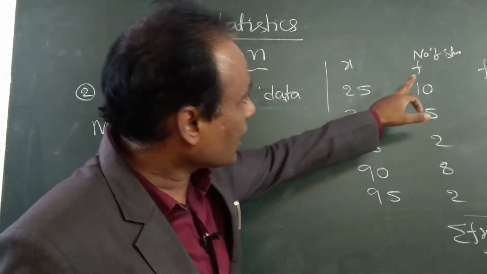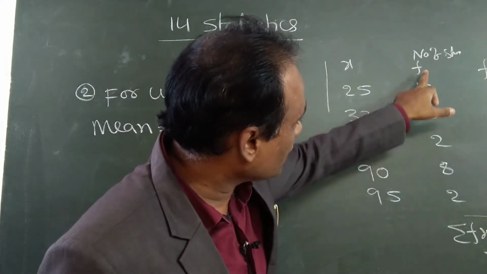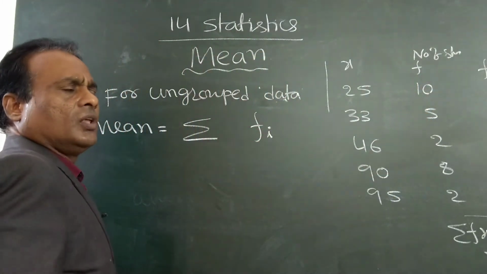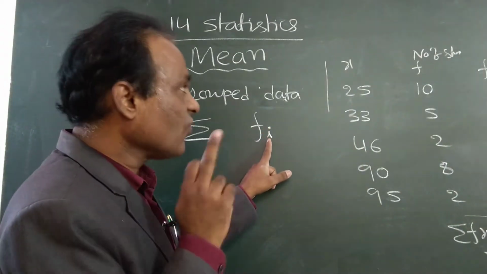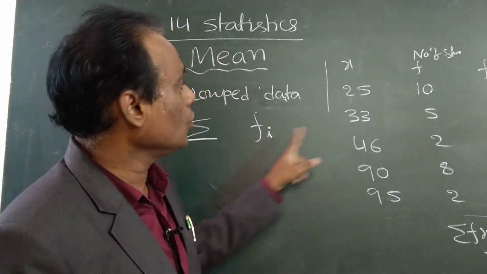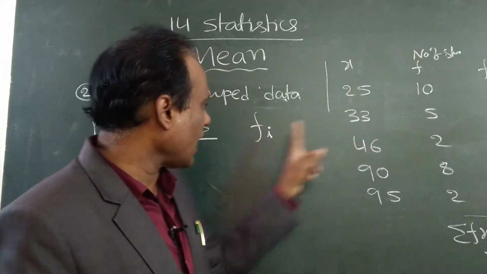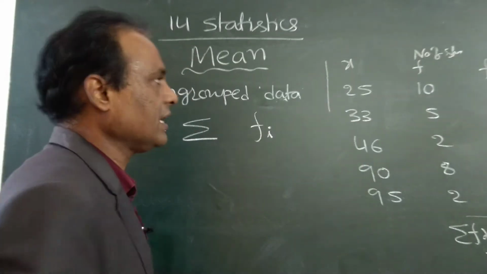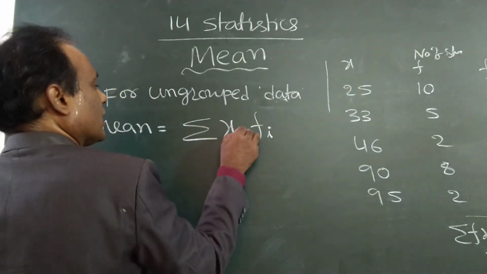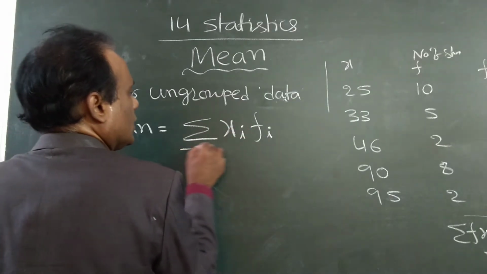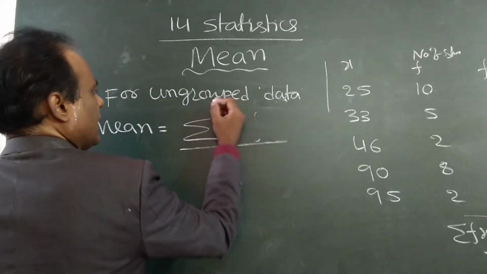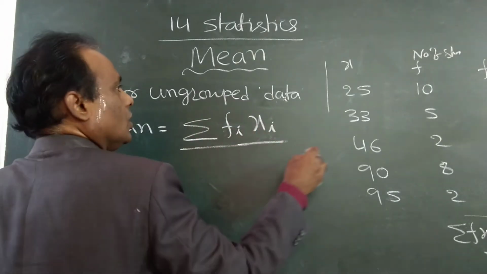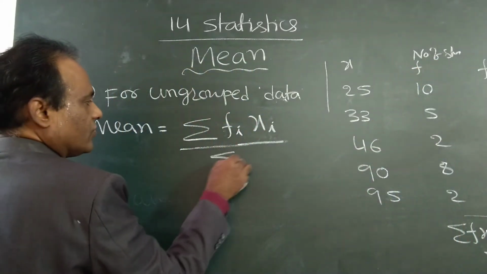So generally this F, the number of students, is written as Fi. I is a symbol. If we take I as 1, we will get this; I as 2, this; I3 means the third one; I4 means the fourth one. Instead of writing 1 or 2 or 3, the general symbol used is Fi. Into this, we write Xi. So Xi into Fi or Fi into Xi. Anyway, multiplication has the commutative property. Fi into Xi by the total number of students, sigma F.